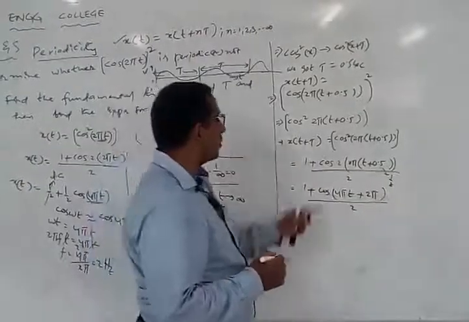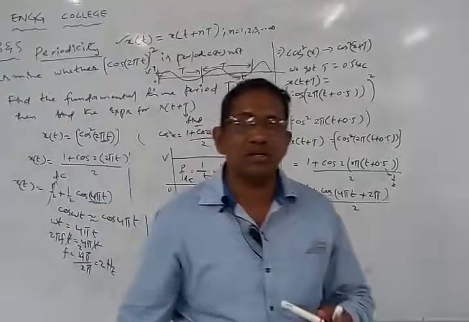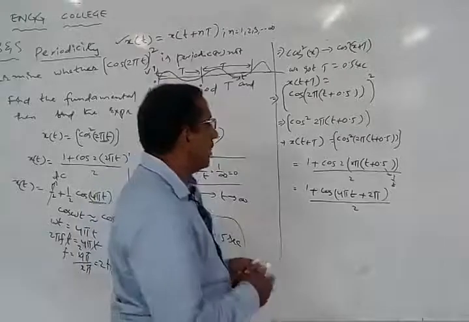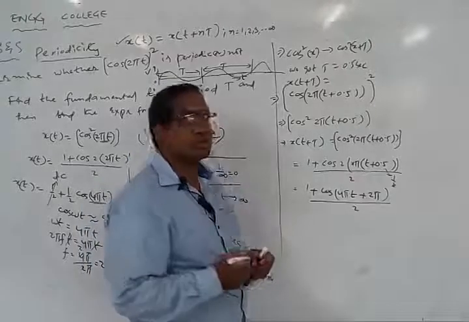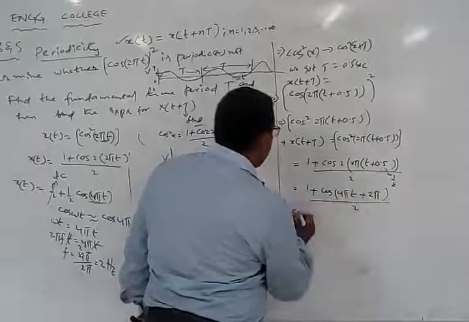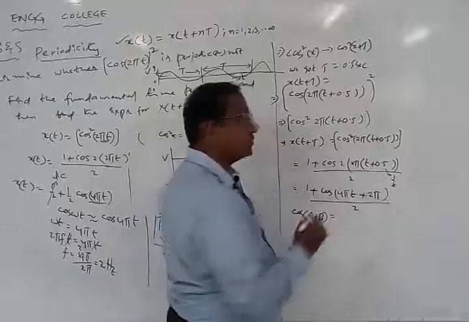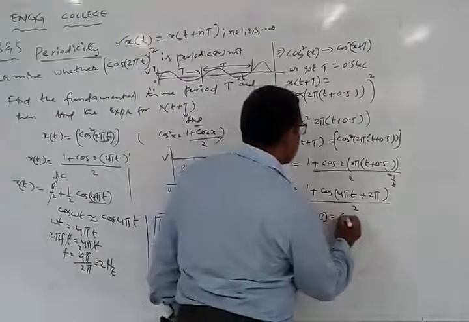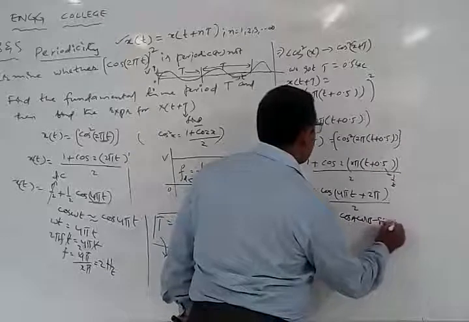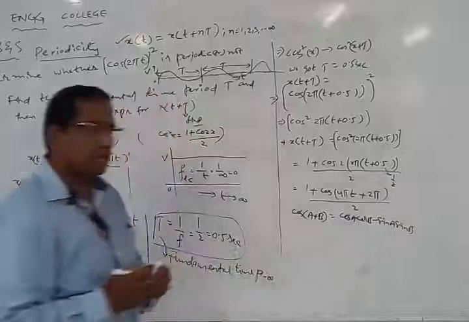What is the form we have got? Cos of A plus B. So we should know some of the trigonometric formulas here. We should know derivations, and a little bit of integrations, to solve the mathematical equations. Now this is in the form of cos of A plus B. What is the formula for cos of A plus B? It is cos A cos B minus sin A sin B. That is the formula for that equation.